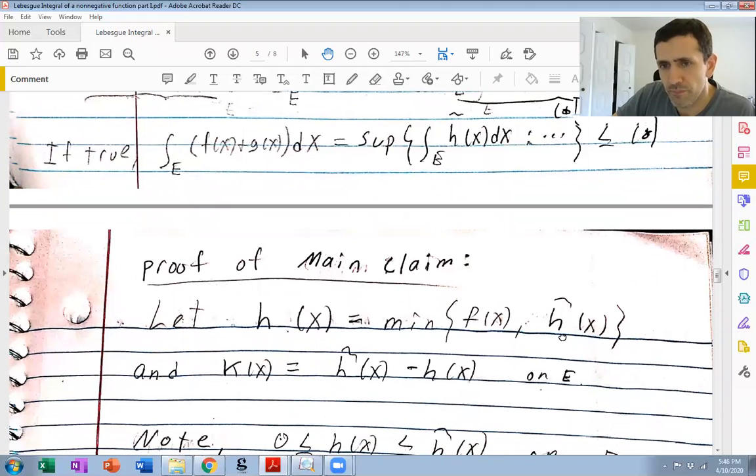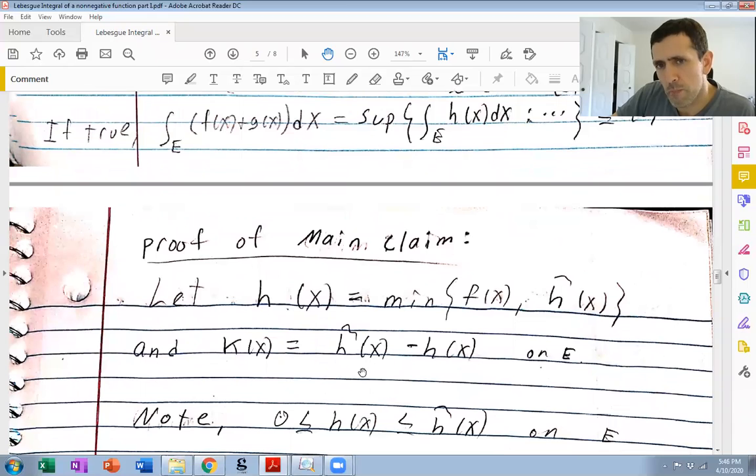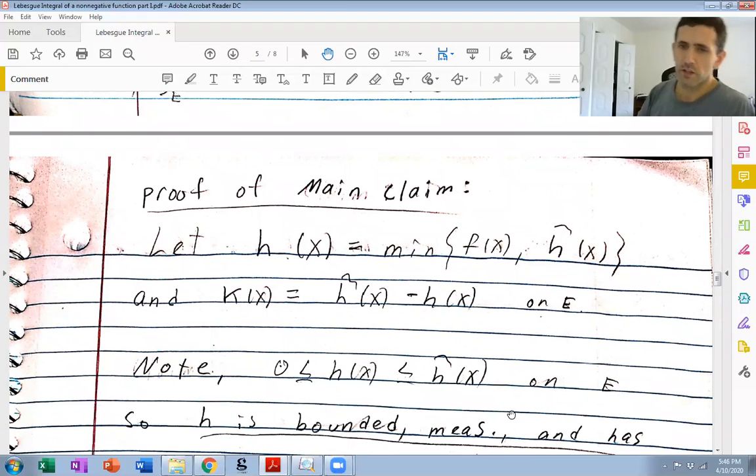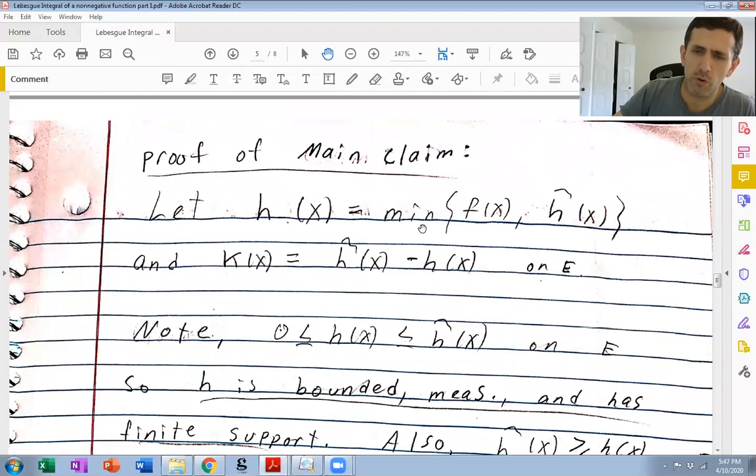Okay, so yeah, first of all, h as a minimum is also less than or equal to h tilde of x on E. So it's non-negative because both f and h tilde are non-negative. It's bounded because h tilde is bounded. It's measurable because it's the minimum of two measurable functions. And it has finite support because when h tilde is 0, h is 0.